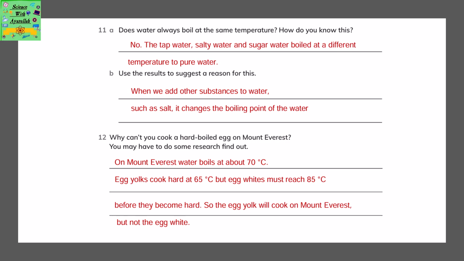Why can't you cook a hard-boiled egg on Mount Everest? You may have to do some research to find out. On Mount Everest, the water boils at 70 degrees Celsius. Egg yolks cook hard at 65 degrees Celsius, but the egg whites must reach 85 degrees Celsius before they become hard. So the egg yolk will be able to cook on Mount Everest, however the egg white cannot.